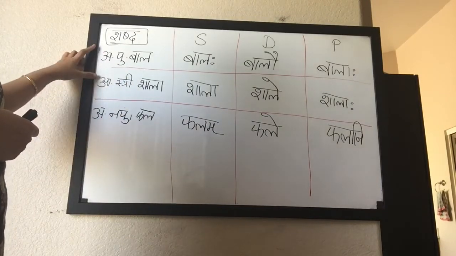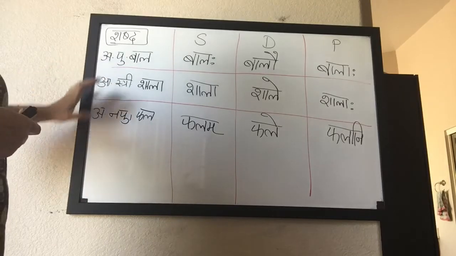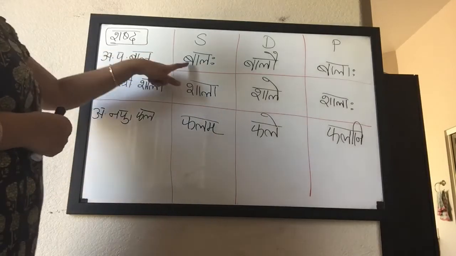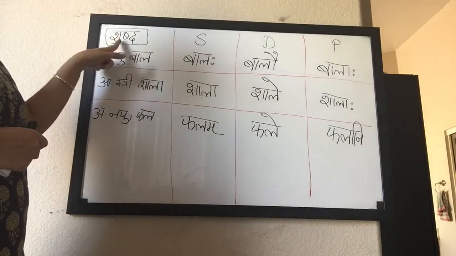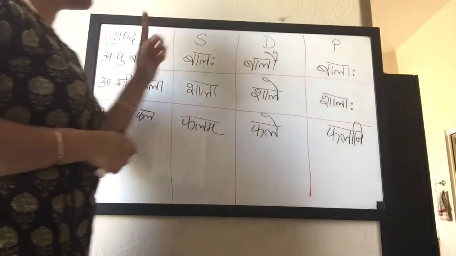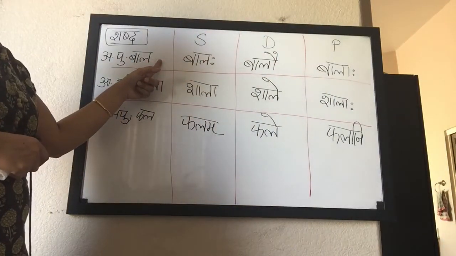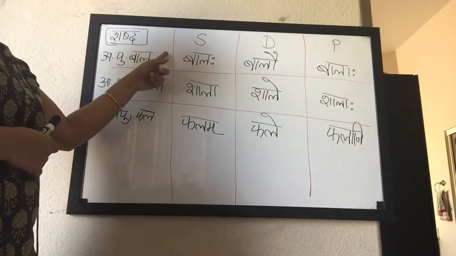Here, the Prathama Vibhakti alone of each of the gender has been shown. Balaha, so this is akaranta, pullinga, bala shabda. Balaha, balau, balaha.